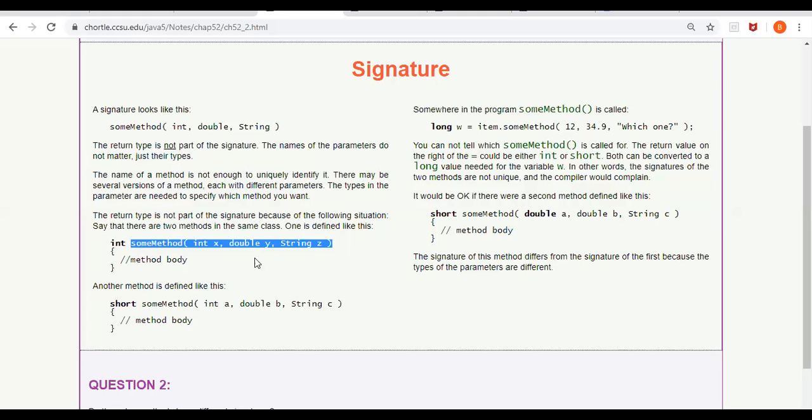So you please answer me now. Do these methods have the same signature or not? Yes or no? Yes, sir. Okay. And the point is that you cannot have multiple methods with the same signature in the same class. It will create an error.